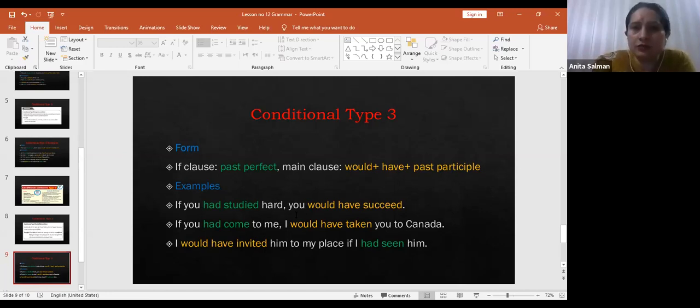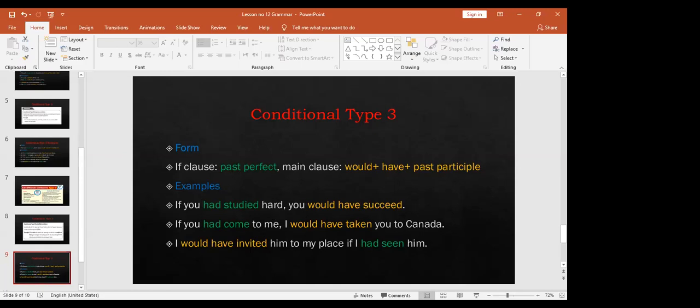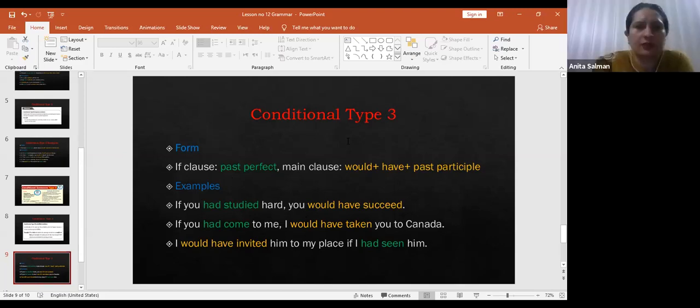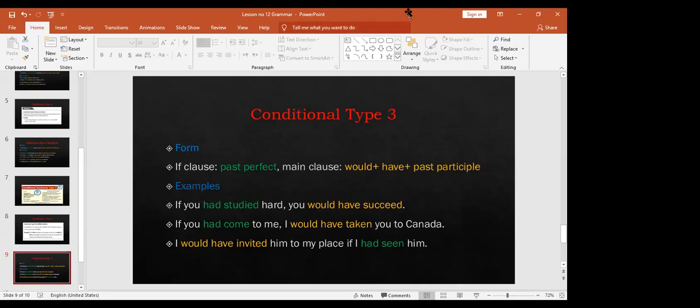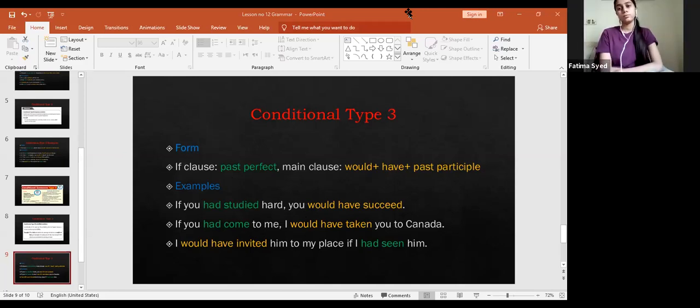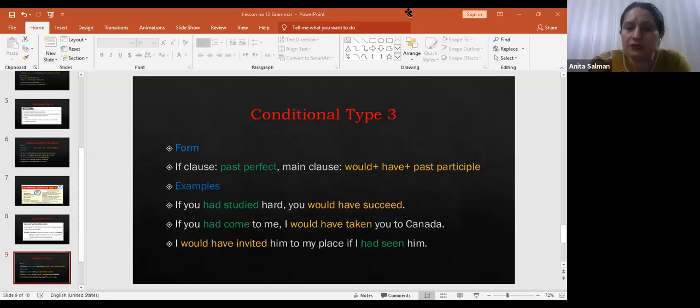Right. You can look at the structure. In if clauses we use past perfect, and in main clauses we use would plus have plus past participle.